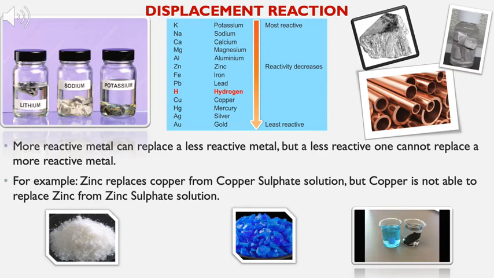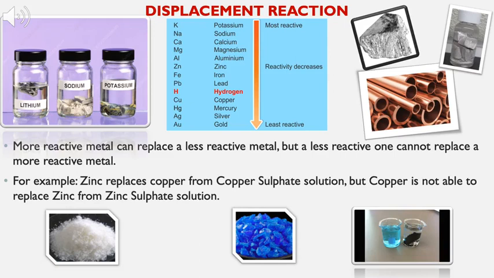a more reactive metal. You have seen one example in standard 7th about copper sulfate and iron. If you place a blade in a copper sulfate solution, the iron, that is Fe, is more reactive than copper.